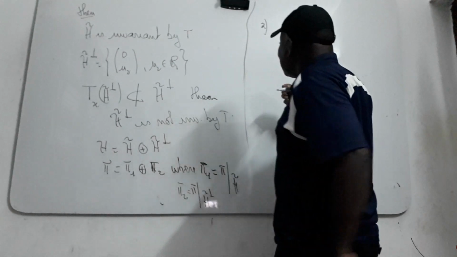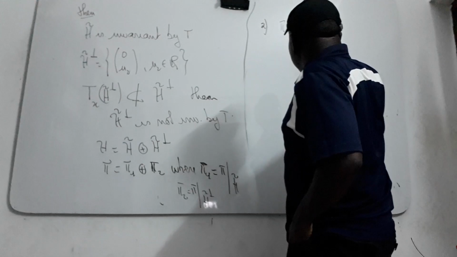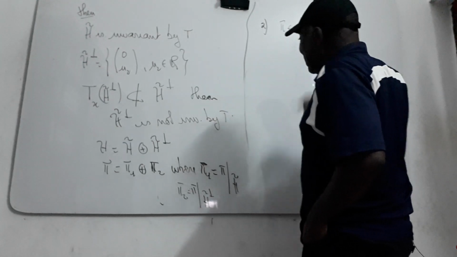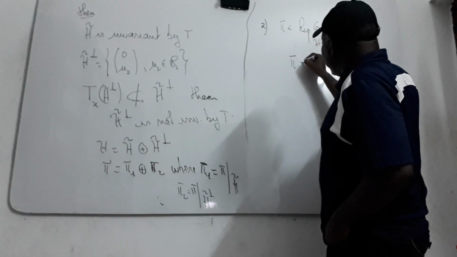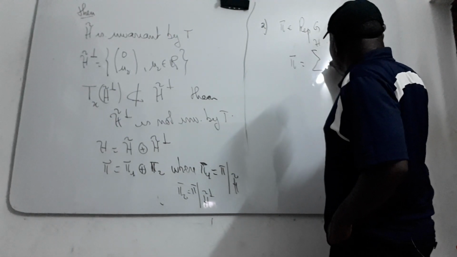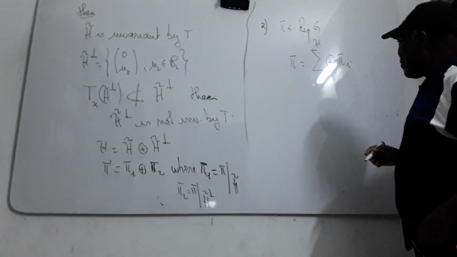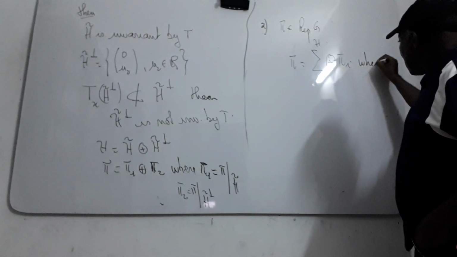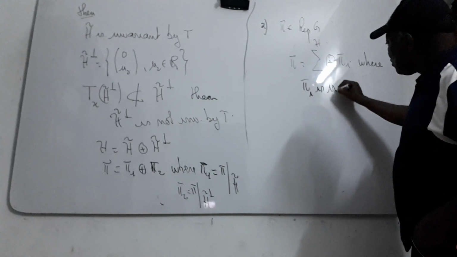So that means that pi here is still a representation of G into H, like this. How can I write pi as the direct sum of pi i, where each pi i is irreducible?